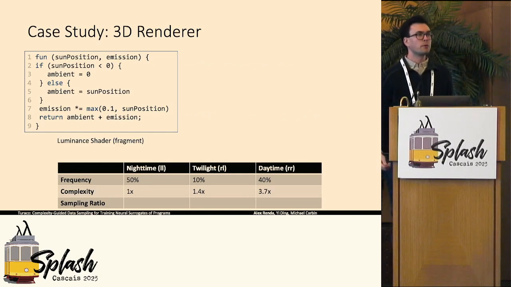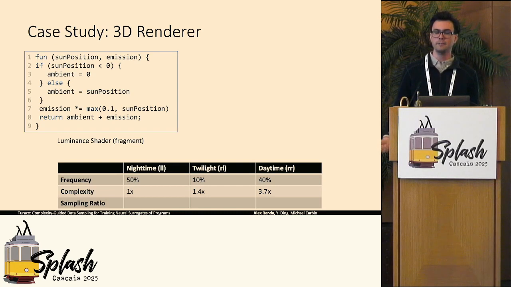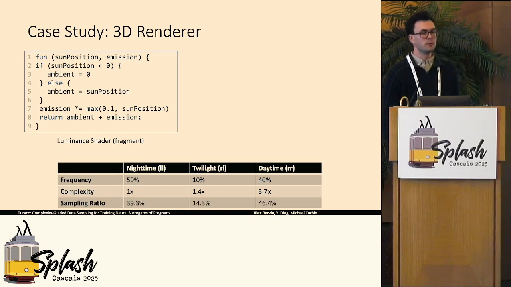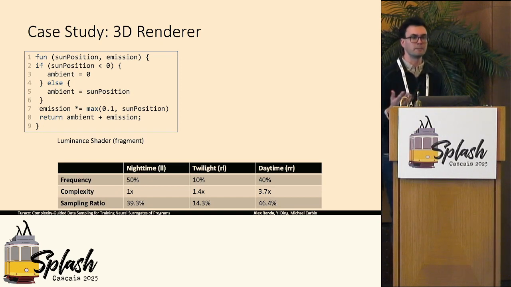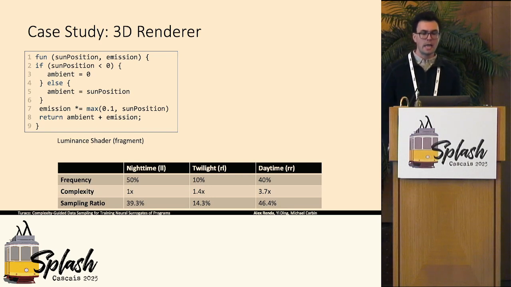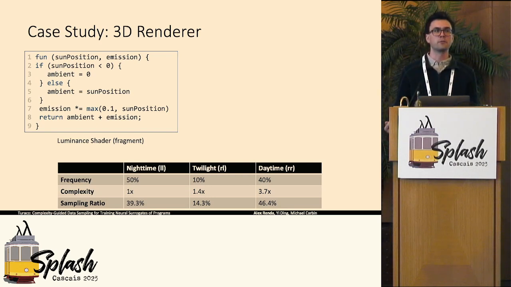Using an approach that I will describe in just a minute, we can compute that the sample complexity of the daytime path is actually 3.7 times that of the nighttime path, so it's significantly more complex to learn a surrogate of. Then, using another approach I'll talk about in a minute, we can compute these sampling ratios concretely. We want to sample roughly 40% of our data from the nighttime path, so undersampling relative to the 50% frequency, and 46% from the daytime path, oversampling relative to its frequency.